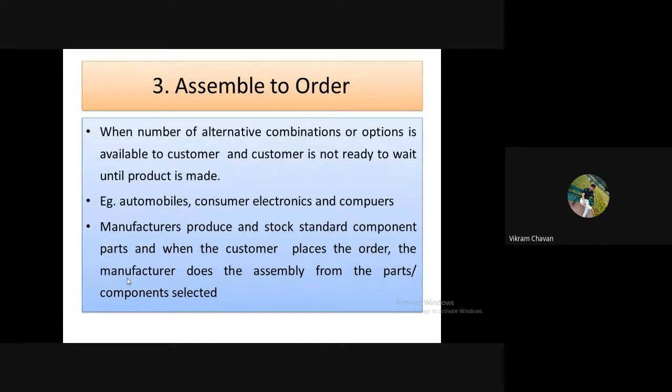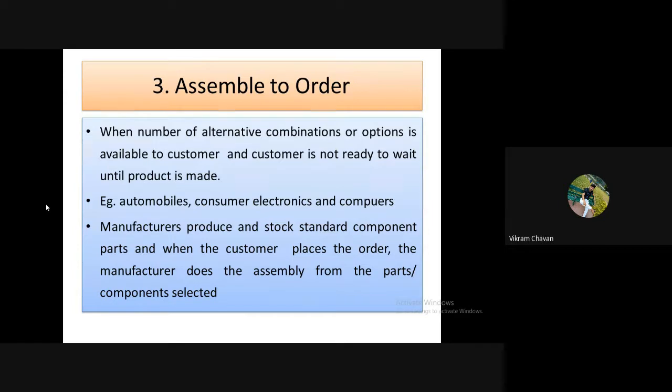So these two examples showcase what is meant by assemble to order production. When a number of alternative combinations or options are available to the customer, and the customer is not ready to wait until the product is made. Examples: automobiles, consumer electronics and computers.